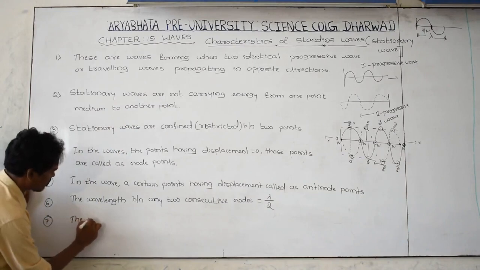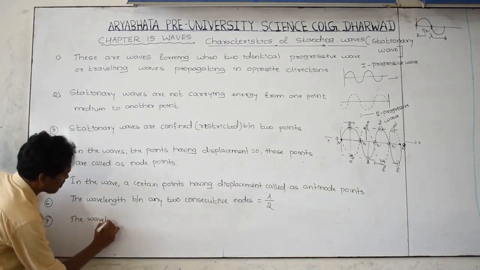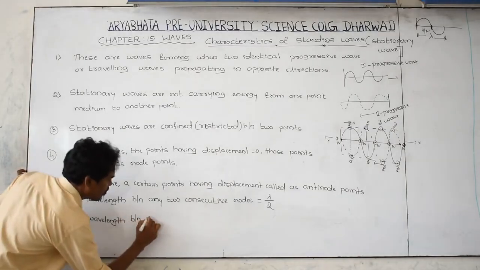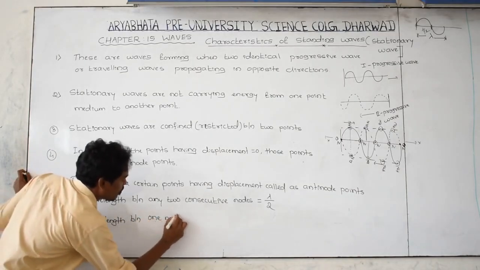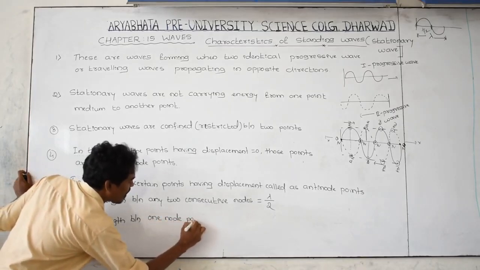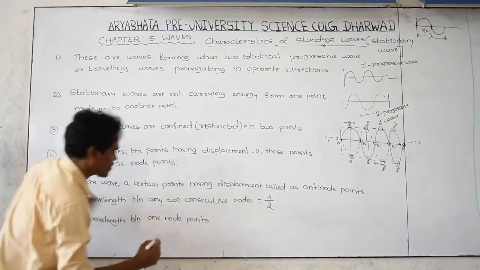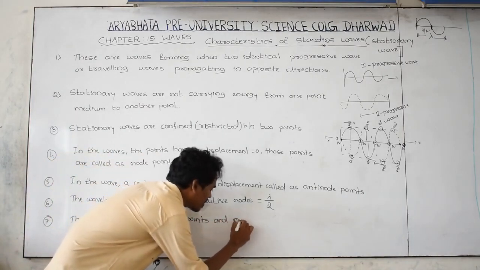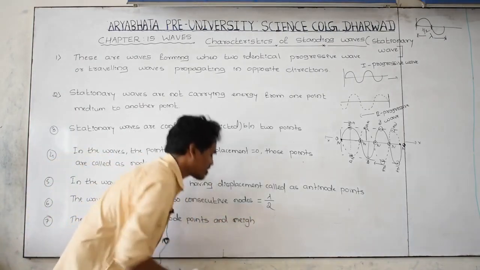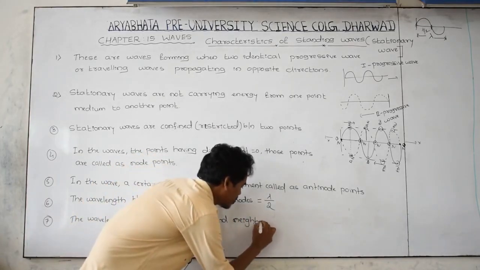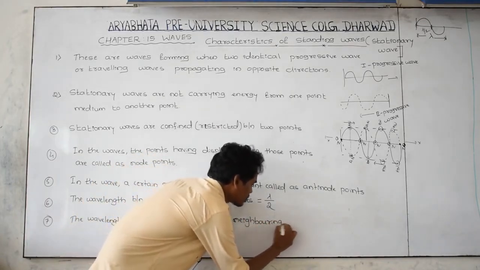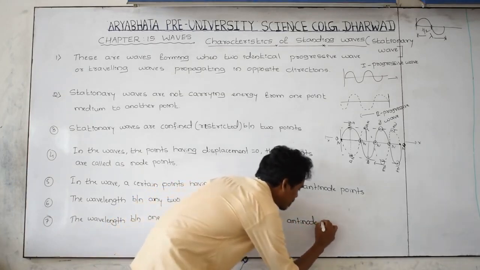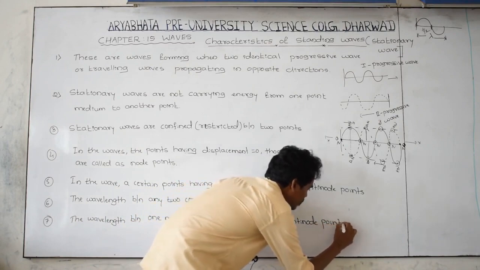The wavelength between one node point and its neighboring antinode point, neighboring meaning side, is equal to lambda by 4.